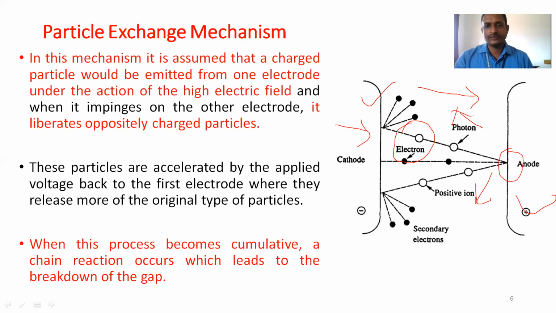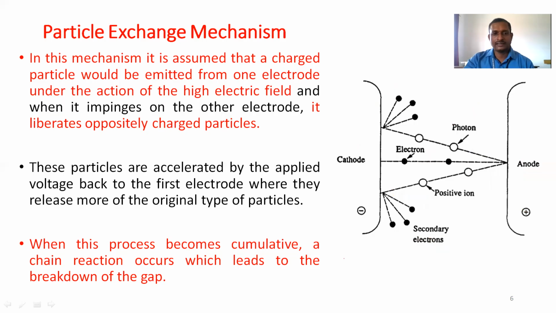The electron is emitted from one electrode and accelerated towards the gap due to the high electric field. Finally, it strikes the second electrode, and opposite charged particles are emitted. This is the fundamental operation.